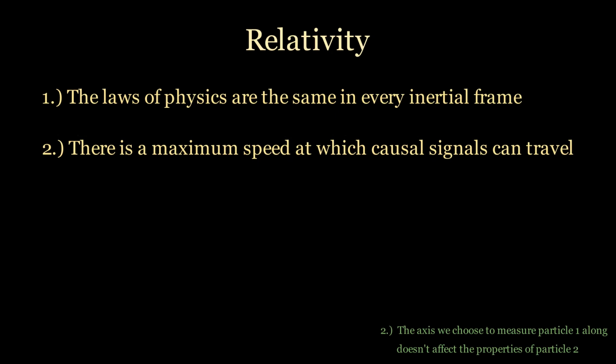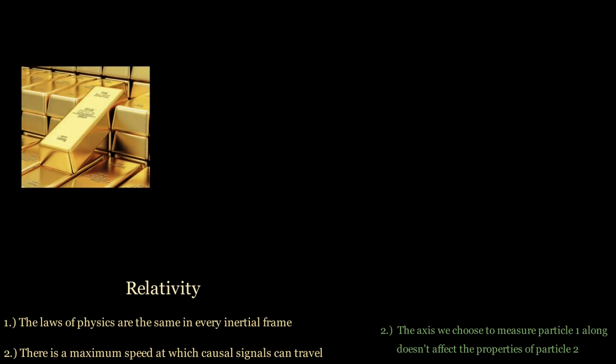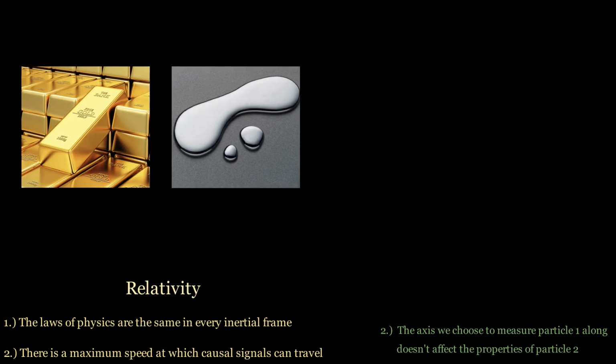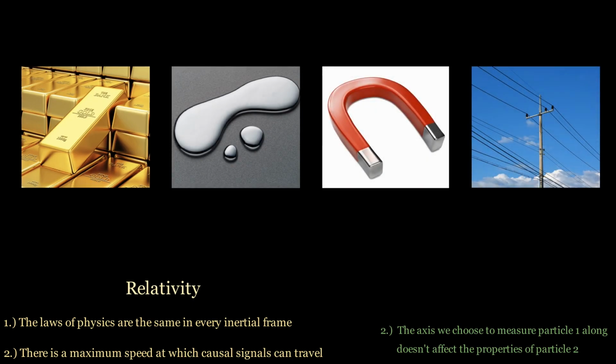Relativity is one of the best tested theories in the history of science. It's the reason why gold is yellow and mercury is a liquid at room temperature. It explains how magnetic forces arise from electric ones, and it's the reason one can transfer power by moving electrons. Any theory that breaks the principles of relativity must still somehow maintain all of its predictions. To understand how we can try to match the predictions of relativity while breaking the principles, we first need to understand a little more about the theory.